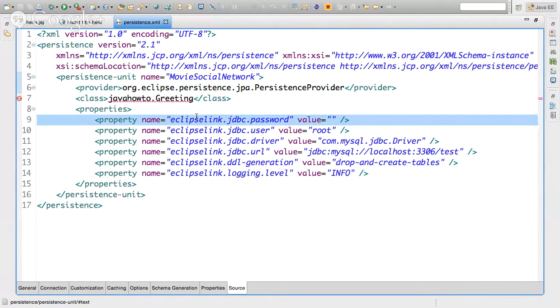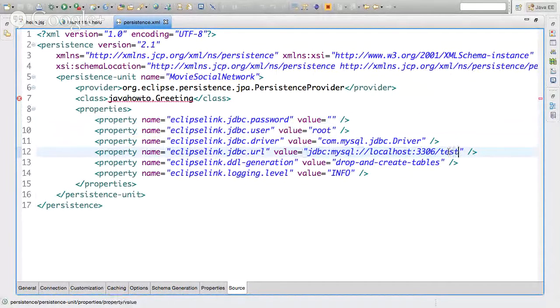And then we have configurations of how to tell Eclipse Link what the password, the username, and everything else are. This is correct. Root is correct. Driver is correct. The database is wrong, so this is for the example we copied.